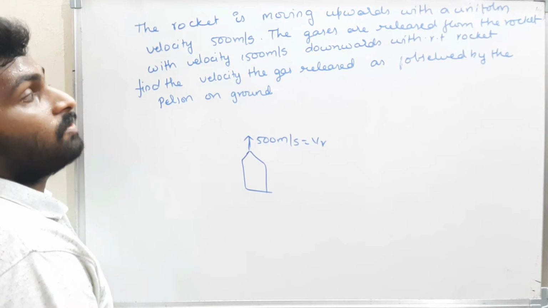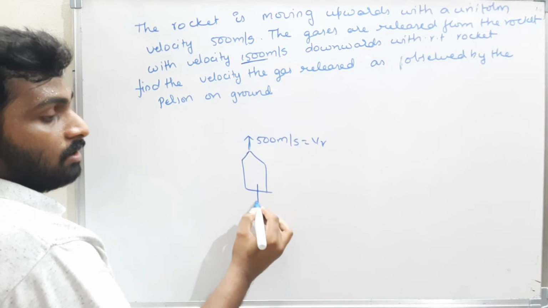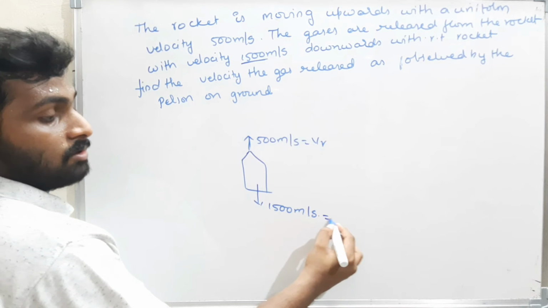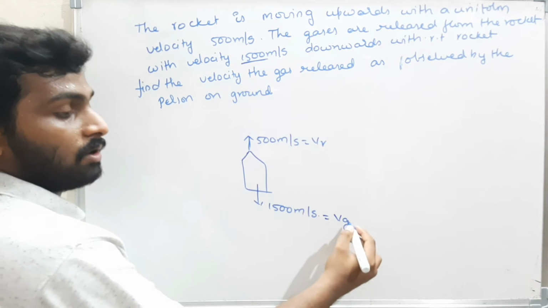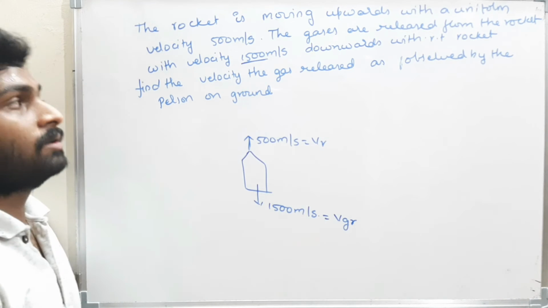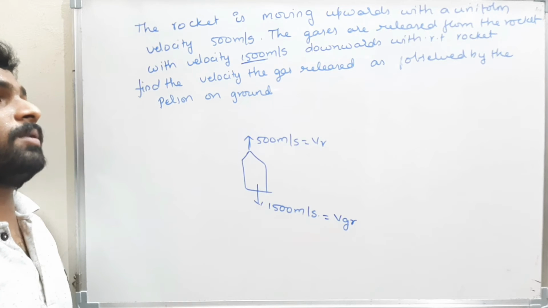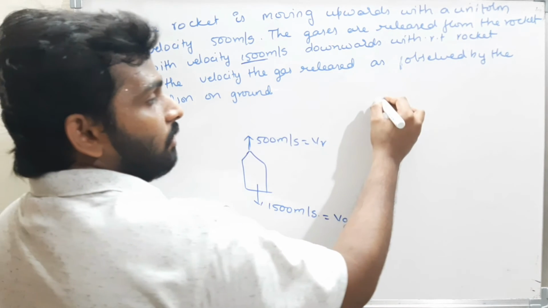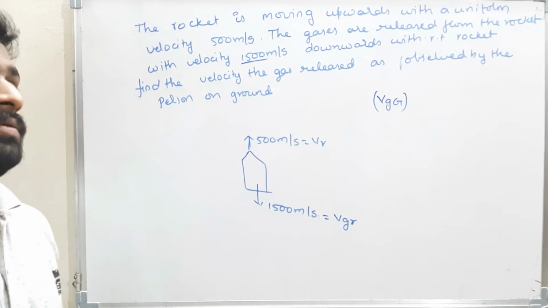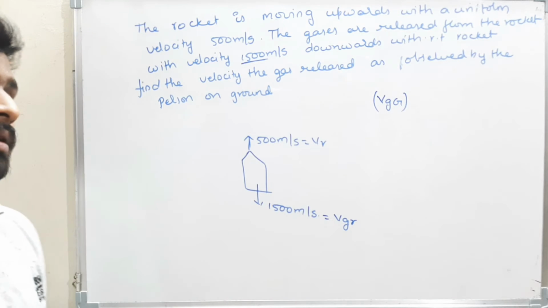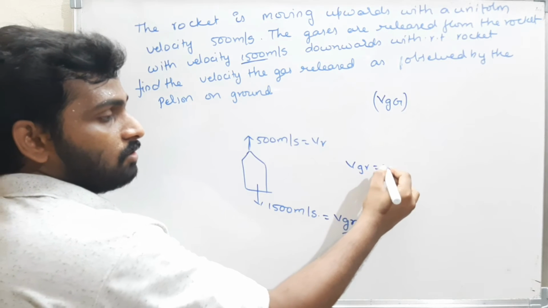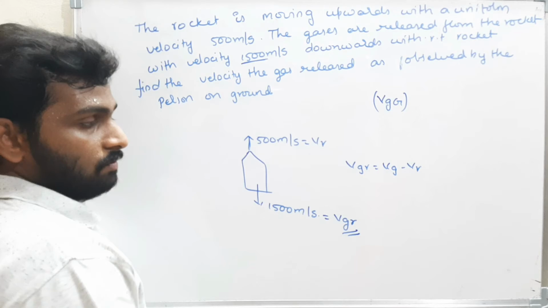Now the gas is released from the rocket with a velocity downwards, that is 1500 meters per second. This is the velocity of the gases with respect to the rocket, that means VGR, the velocity of the gas with respect to the rocket. Now find the velocity of the gas as observed by the person on the ground. That means simply we have to find the velocity of the gas with respect to the ground. Now, what can we do? For VGR they give, VGR is equal to VG minus VR.